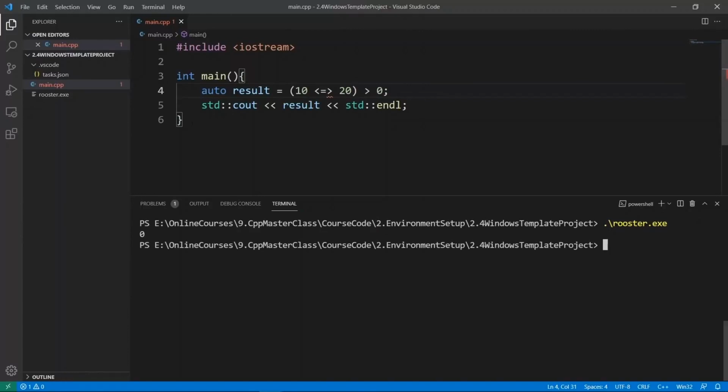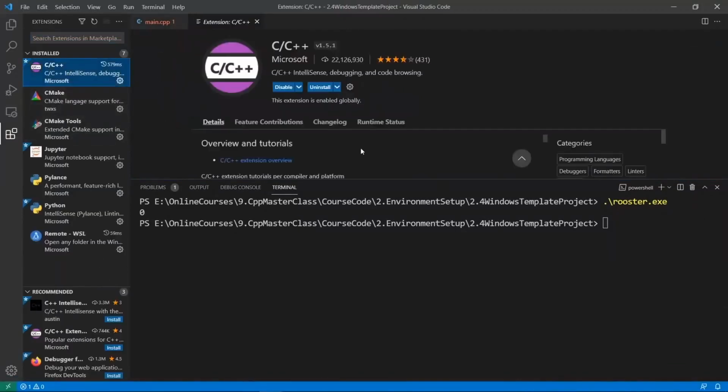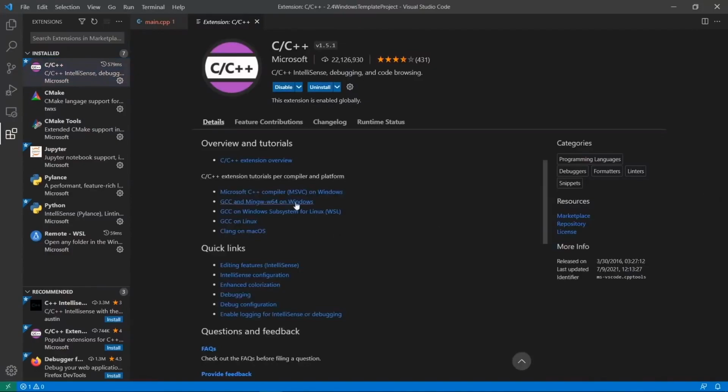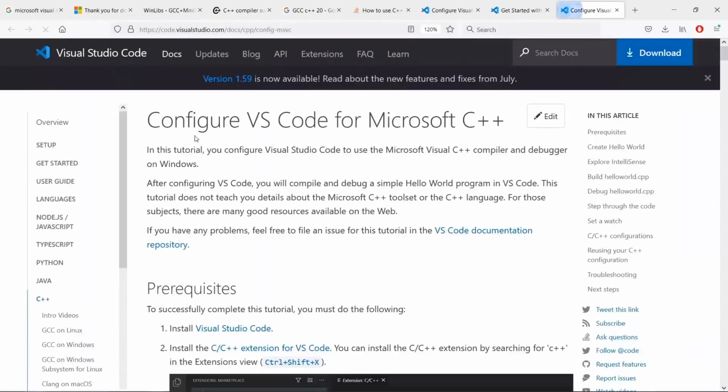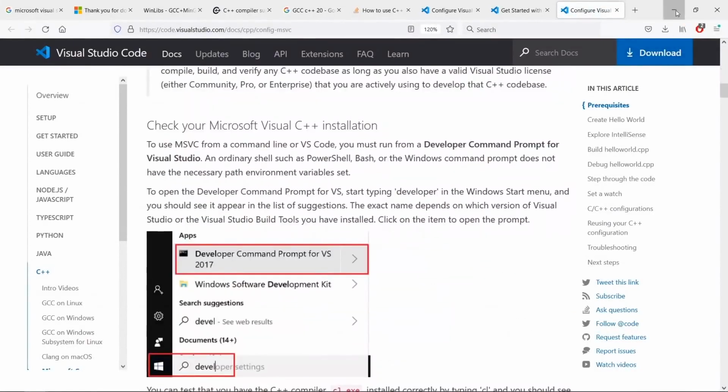We need to configure the compiler from Microsoft. Now, the compiler from Microsoft is a little bit weird. Again, you can read up on this by coming to your extension documentation and going to using the compiler from Microsoft with Visual Studio Code on Windows. You can read up on all this if you want, but I am just going to show you a quick way to get this running.